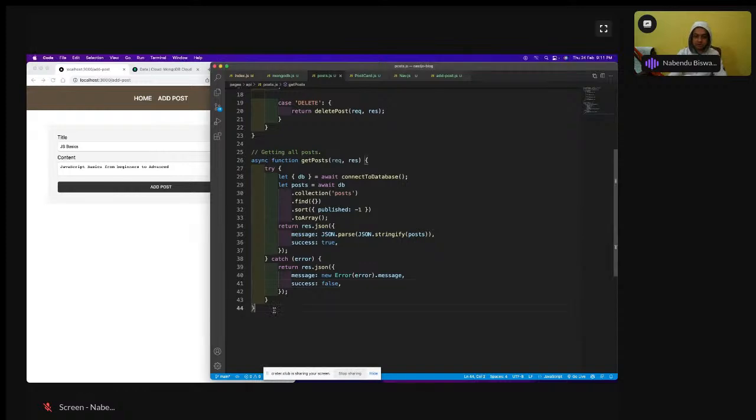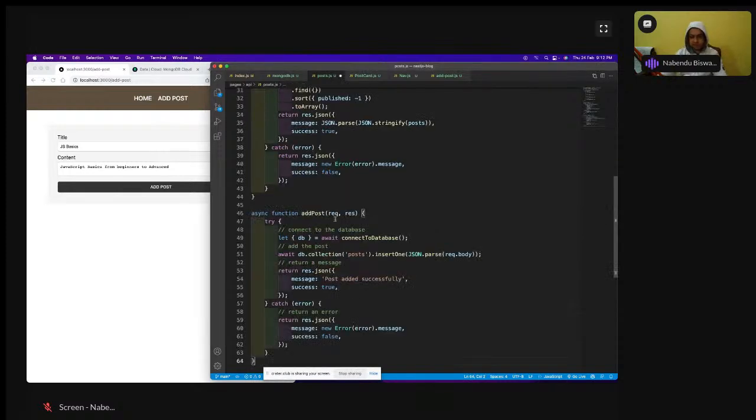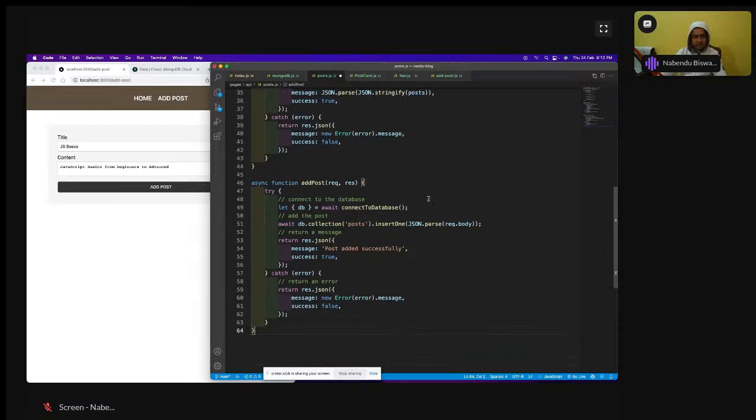So this is now like add post is there. Again, we are going to connect to the database, and then db.collection.post. So this is something like MongoDB commands. This is the same, which is used in Node.js also. But in Node.js, sometimes what happens, we use mongoose a lot. We always use mongoose, so the commands are a bit different. This is pure MongoDB code. Mongoose is something which is in between your MongoDB and Node.js.